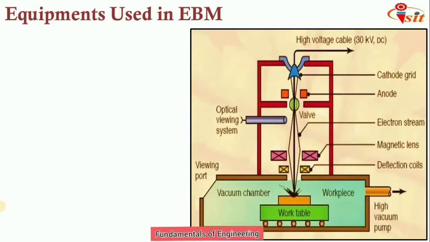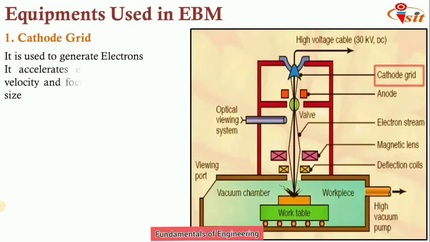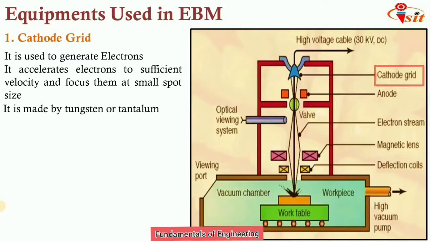Now we are going to see the equipment used in the EBM process. First is the cathode grid. It is used to generate electrons. It accelerates electrons to sufficient velocity and focuses them at a small spot size. It is made of tungsten and tantalum. So it is an electron gun, or we can call it a cathode tube, where the generated electrons are passed with sufficient velocity and focused on a small spot size.